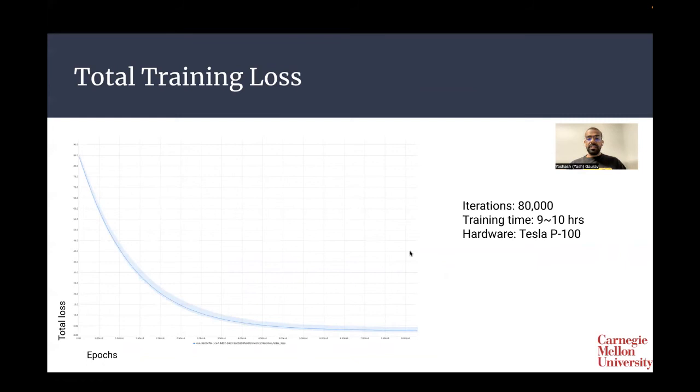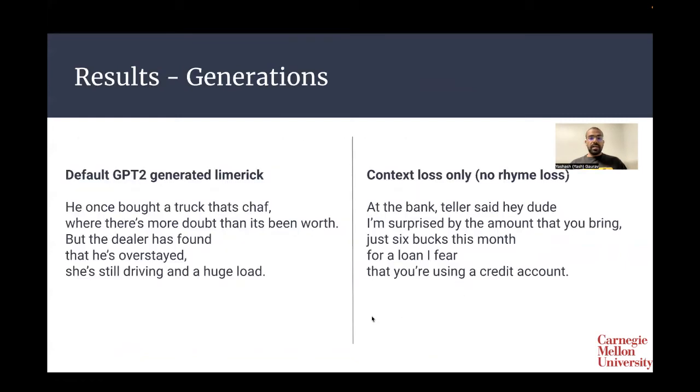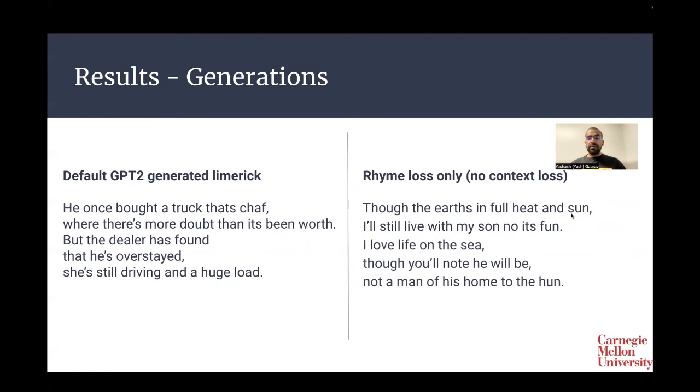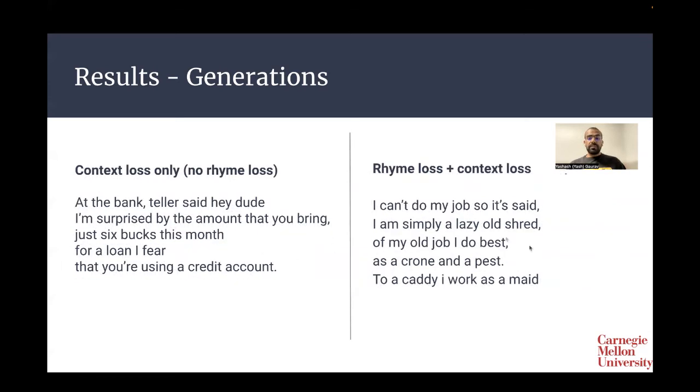This is the training trajectory that our model has taken. And these are the results. As you can see, by adding just the context loss, there is a better understanding of who the person is and how it's being referred to across the poem as compared to just the default generated limerick. When we put only the rhyme loss through, we see rhyme has started to be maintained rather than not. Putting all of these together, we can see it does a much better job than when just the context loss is applied. When the rhyme loss and the context loss are applied together, we see the rhyme and the context pretty much well done. Feel free to pause and check.